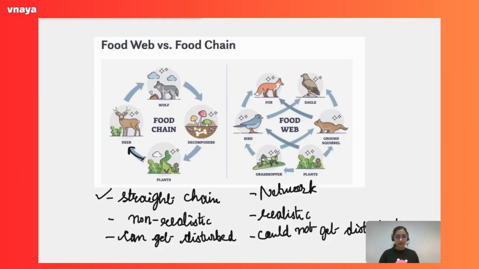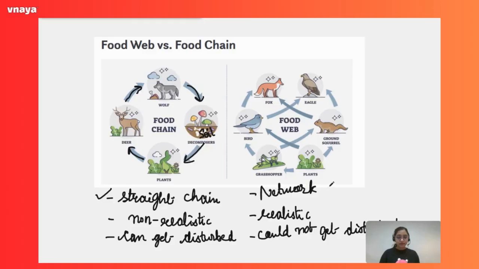the image plants is the food for deer, right? And wolf feeds upon the deer, and when the wolf dies, decomposers will act on its dead body, and the organic matter from the wolf's body will return back to the soil, and in that soil the plant can grow again. So that's how it is kind of a single chain. It is a straight path.